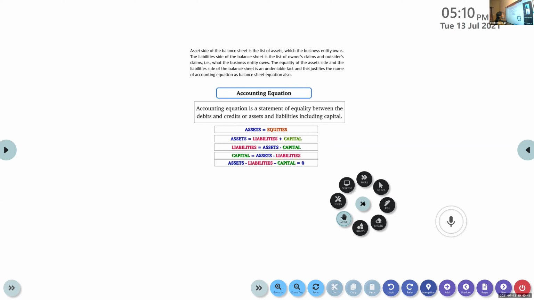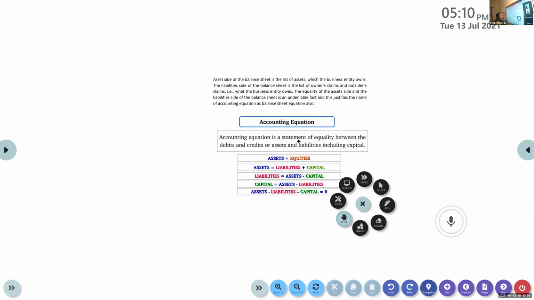Yes, equity. It is written here. Equity includes both liability and capital equity. Equity is of two types: internal equity and external equity. Internal equity is the capital. External equity is the liability, the outsider's liability, and the owner's equity.